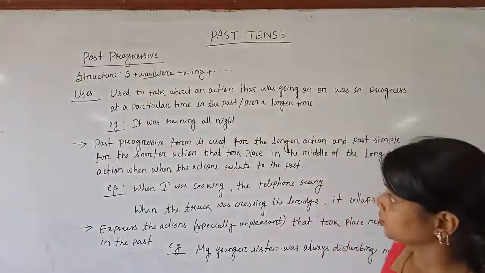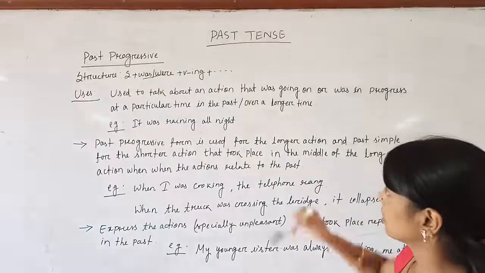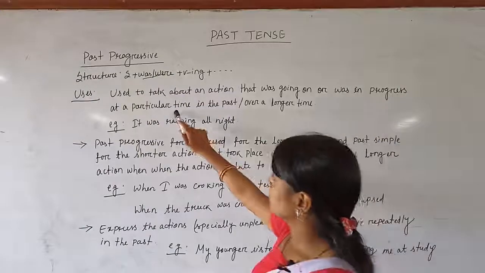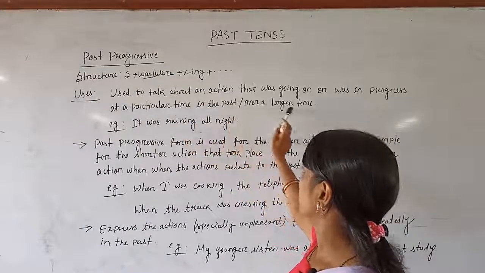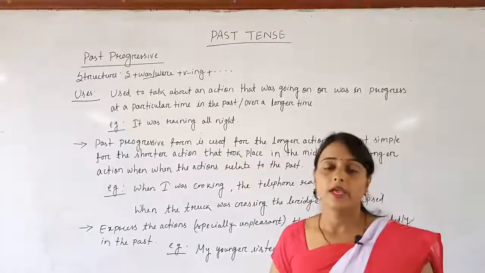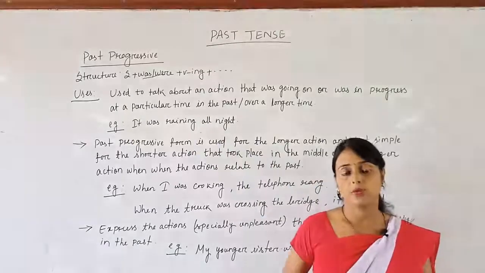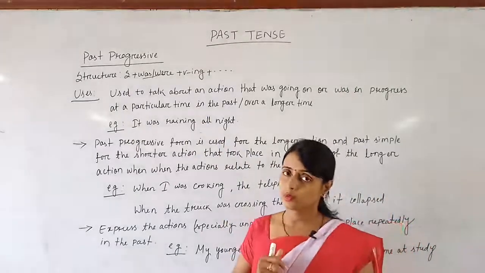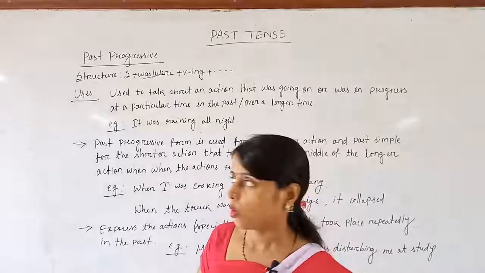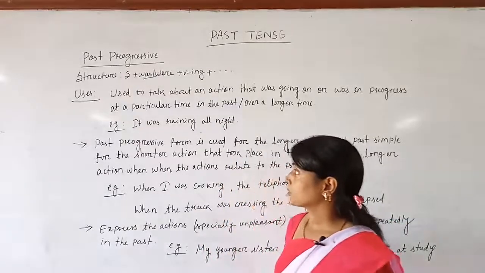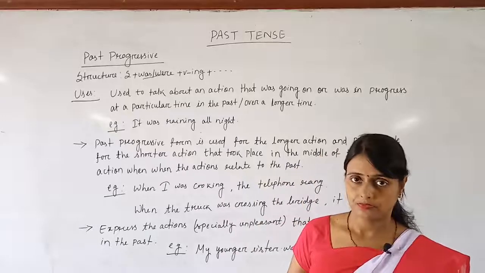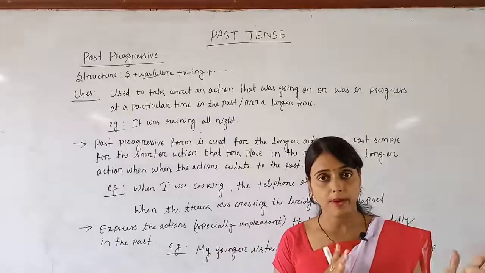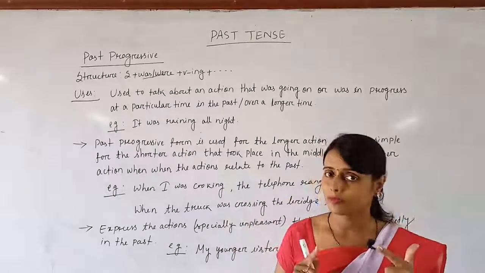First use: to talk about an action that was going on or was in progress at a particular time in the past over a longer time. When the action was going on in the past, we have to use past progressive. The example: it was raining all night. Clear to you? It means any work that is going on in the past for a long period of time.